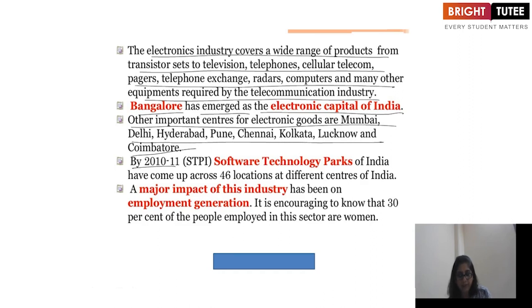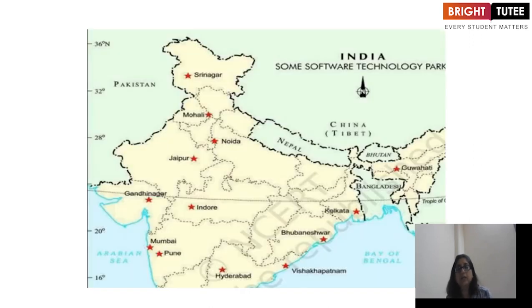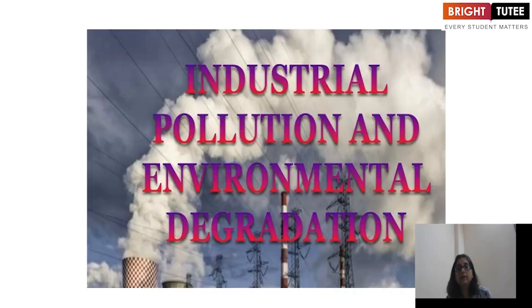By 2010-11, STPI, that means Software Technology Parks of India, have come up across 46 locations in different centers of India. A major impact of this industry has been on employment generation. It is encouraging to know that 30% of the people employed in this sector are women. These are the Software Technology Parks of India.